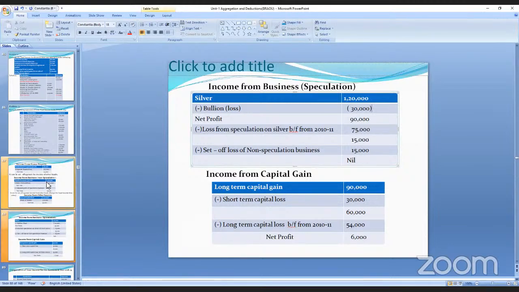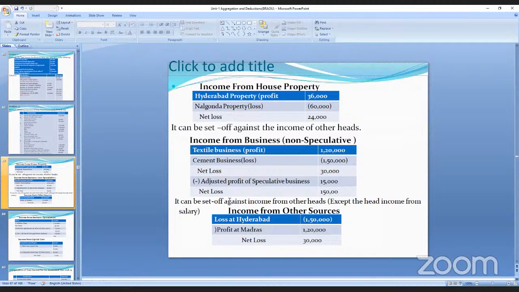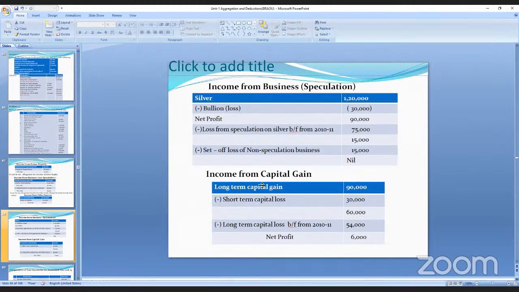ये 15,000 कहाँ से निकाल दिए? See here. Speculation business, there is a 15,000. ये निकाल दिए के they have taken from here. And long-term income from capital gains. Long-term you have a capital profit, and the short-term you have a loss. Got my point?